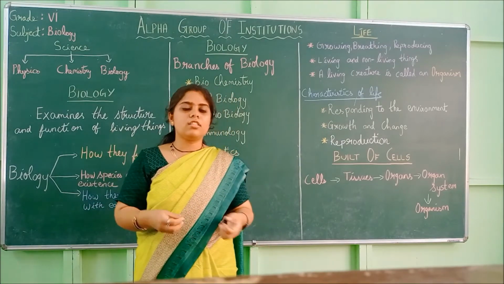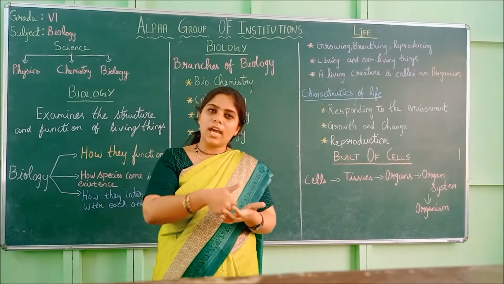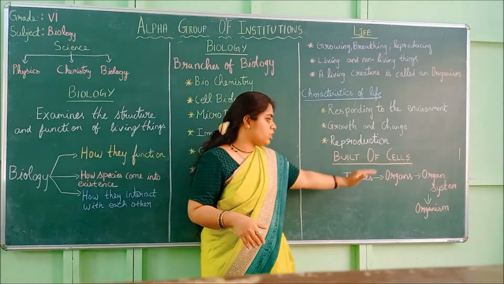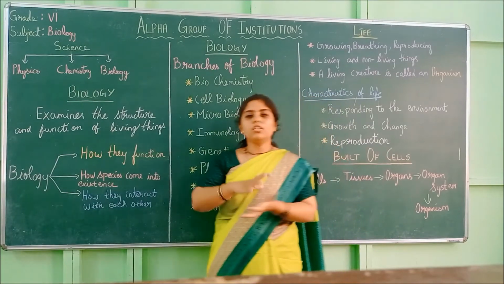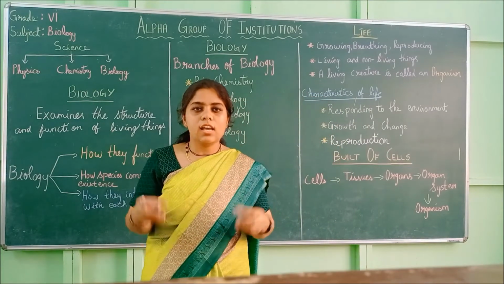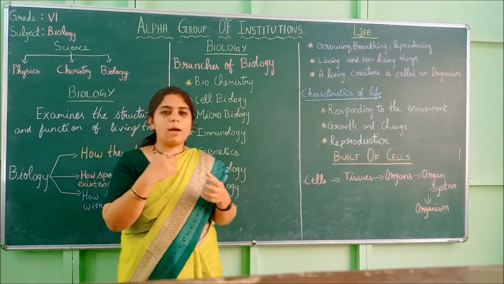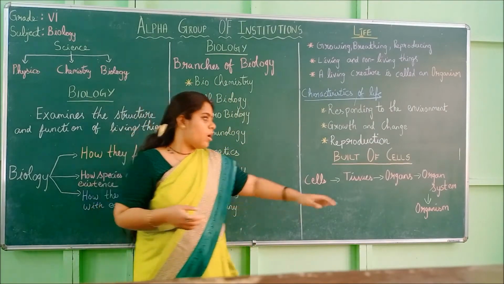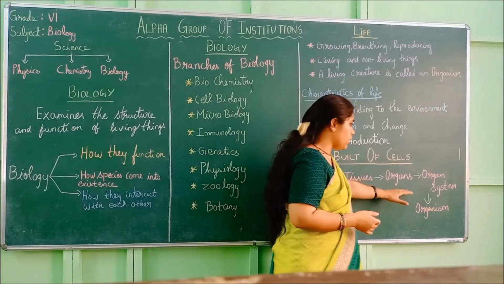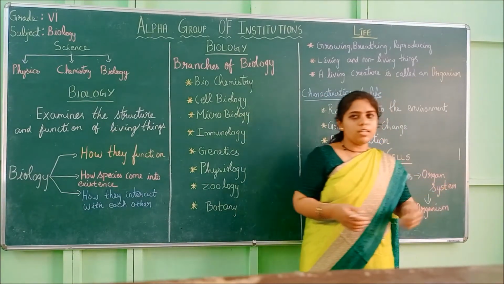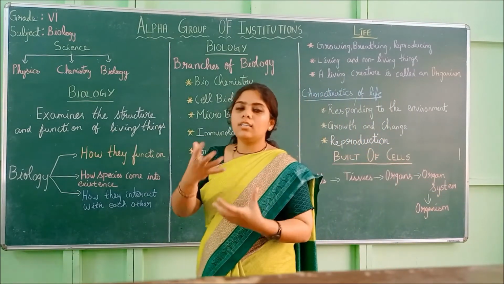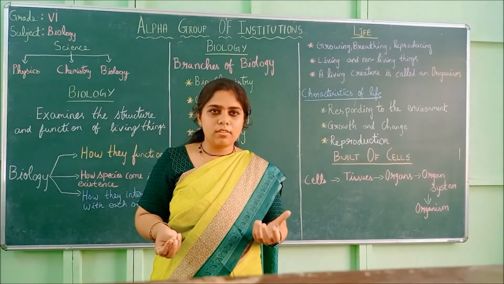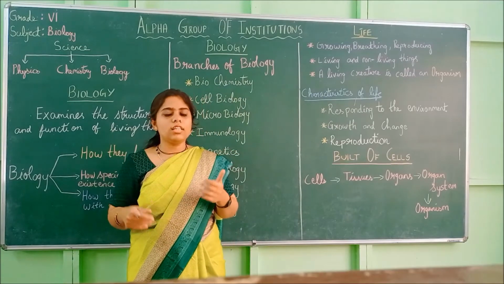So we have muscular tissue for muscles. Likewise, we have many tissues. These tissues together form organs. So organs means our nose, our mouth, our eyes. All are made up of tissues. What happens next? These organs together form an organ system. Examples are the digestive system and the respiratory system. So these are all the organ systems.